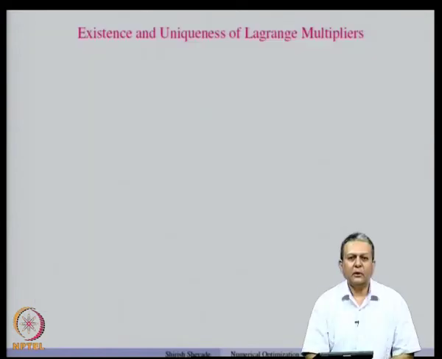So, the first example that we are going to look at talks about the existence and uniqueness of Lagrangian multipliers. Under what conditions do the Lagrangian multipliers exist, and under what conditions are they unique?